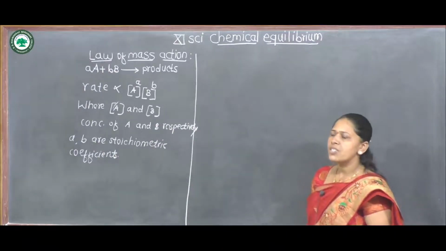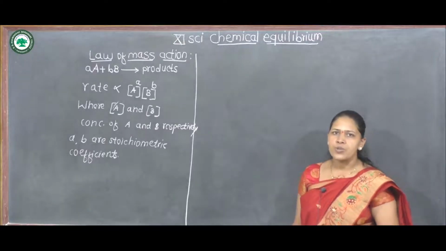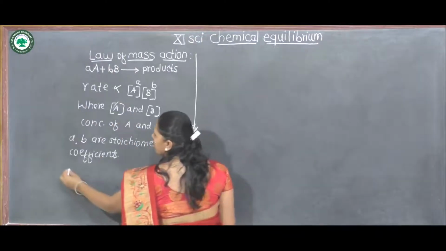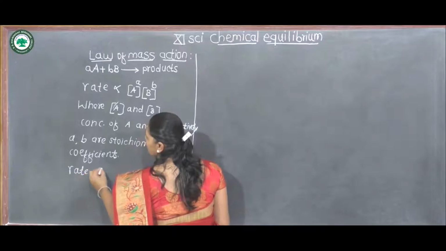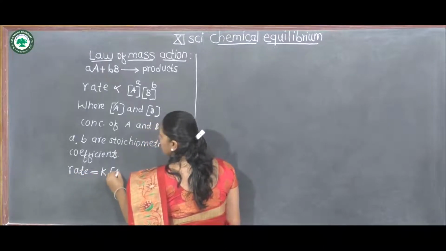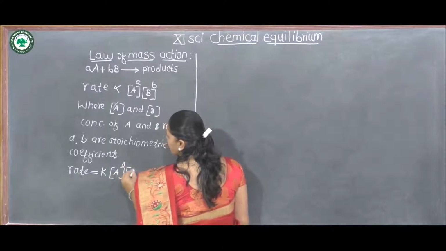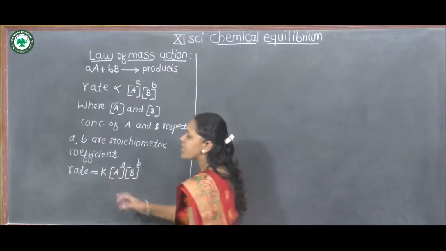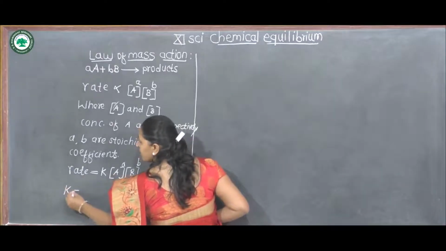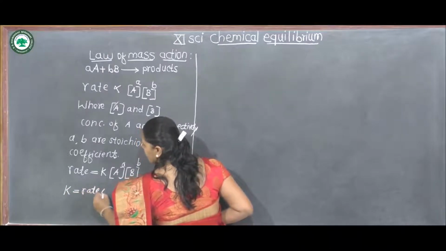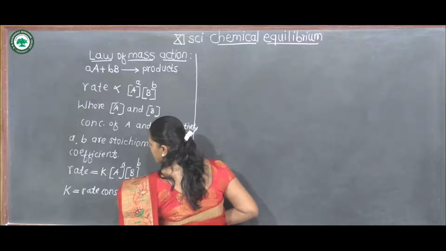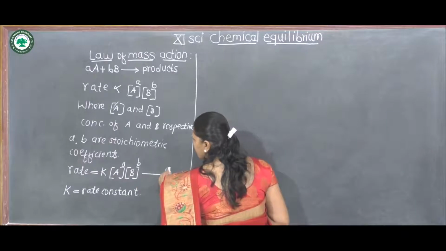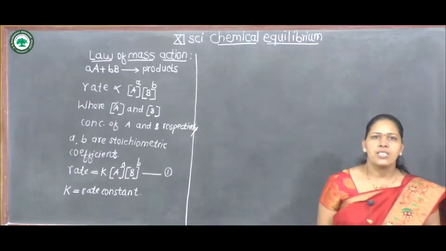According to the law of mass action, the rate of any chemical reaction is directly proportional to the concentration of reactants. Then if we remove the proportionality sign, the rate is equal to K into concentration of A raised to power a into concentration of B raised to power b. Here K is the proportionality constant called the rate constant. This is the equation for the law of mass action.